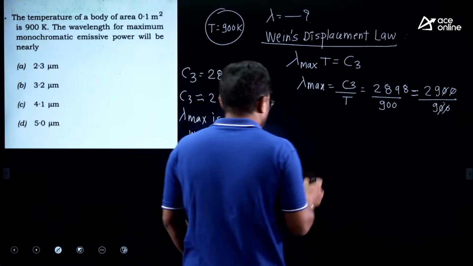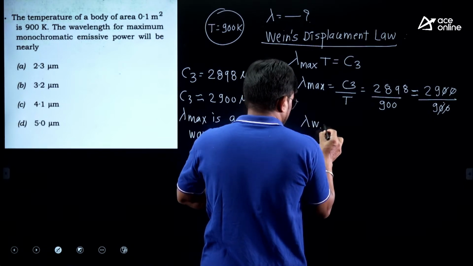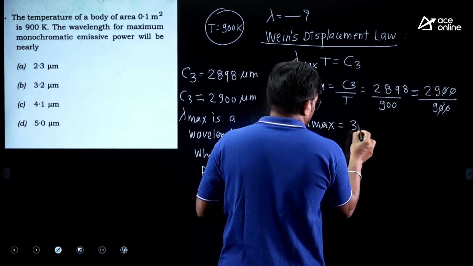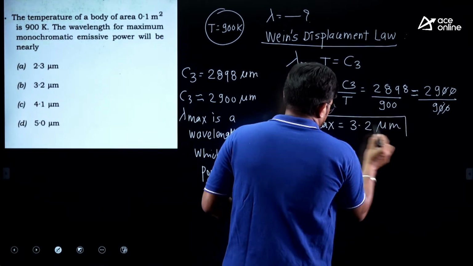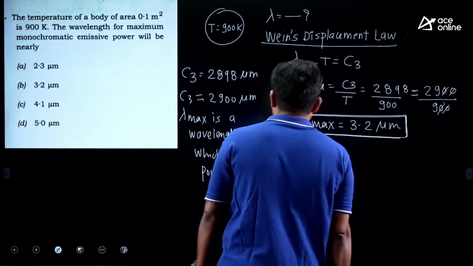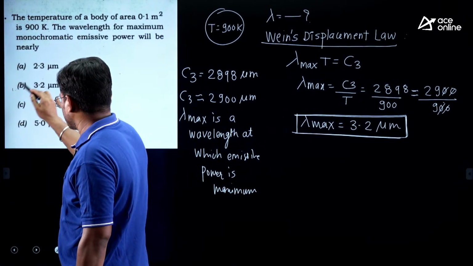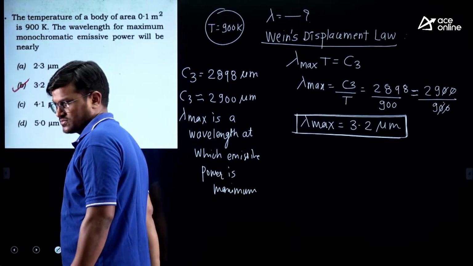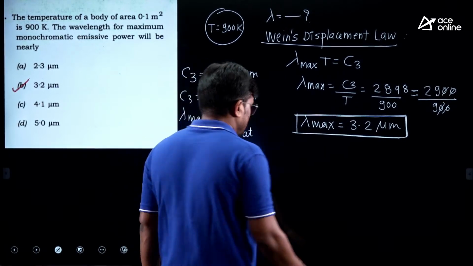So here lambda max is roughly around 3.2 micrometer. So this is your answer, 3.2 micrometer.